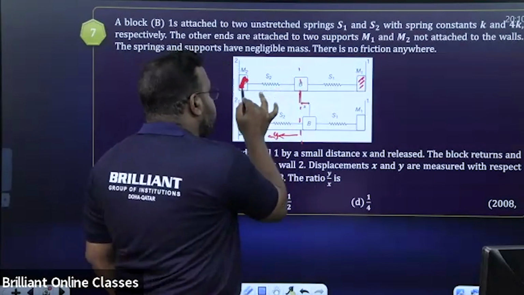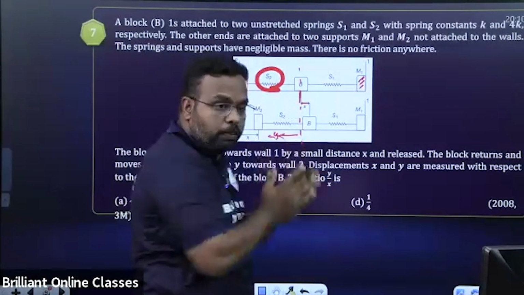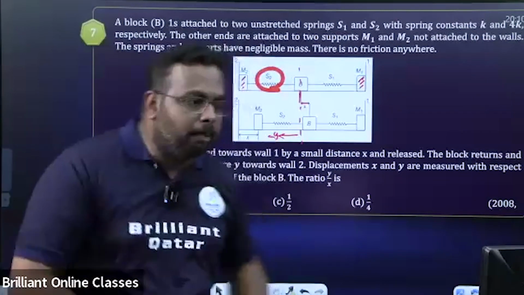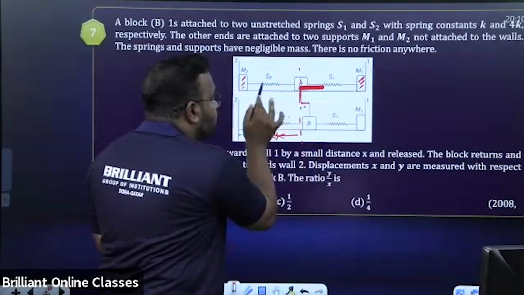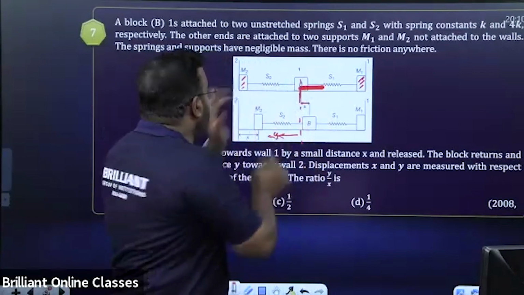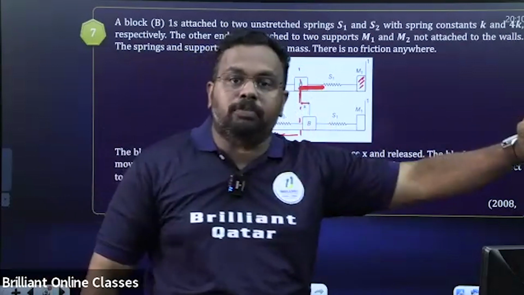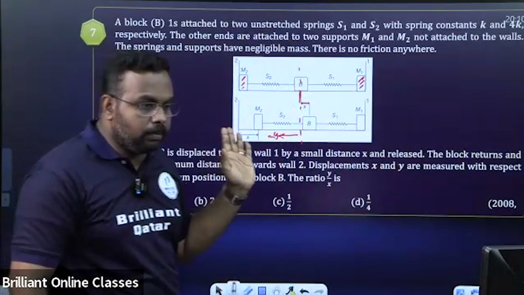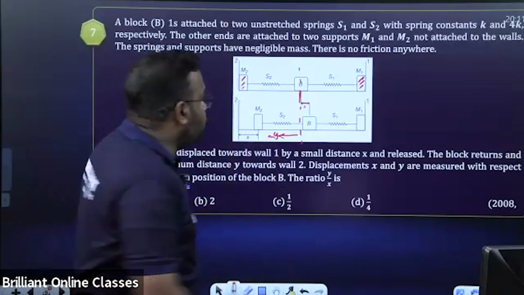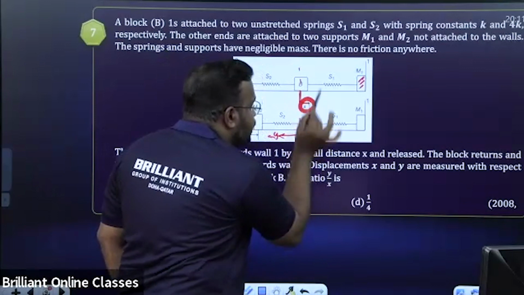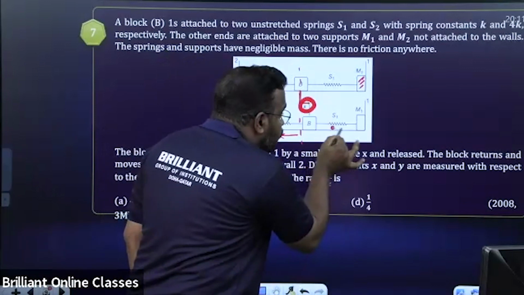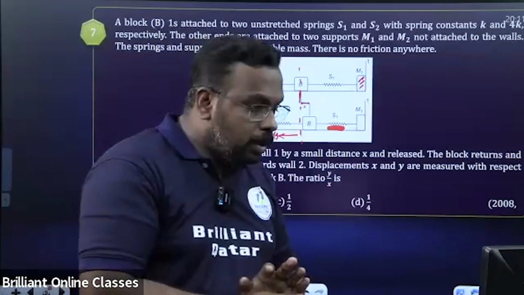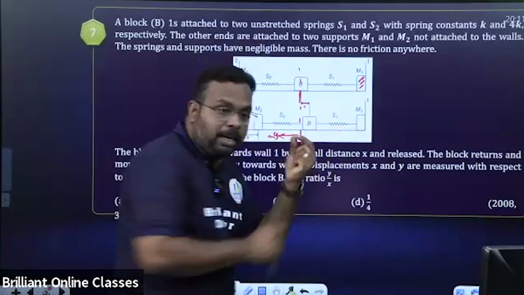This has no mass. If there is some mass, we can say the spring S2 will also be stretched. But that is a light spring, the mass is negligible. What will happen if the block B is moving toward left? This spring S2 and the block M2, everything will move along with it without stretching. Is that idea clear or not? But it is given that it is moved through a distance x. That means this spring S1 will be compressed by a distance x. Yes or no?